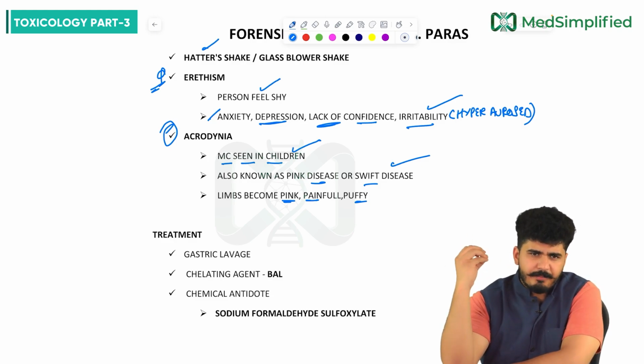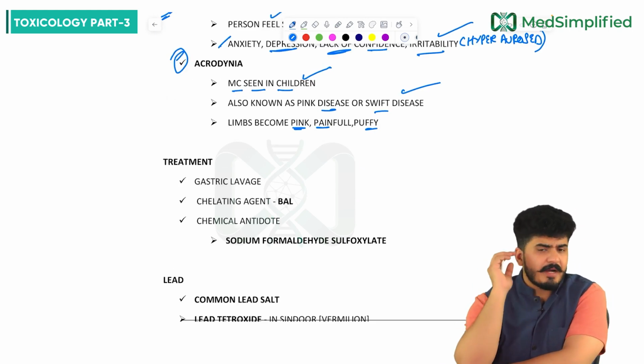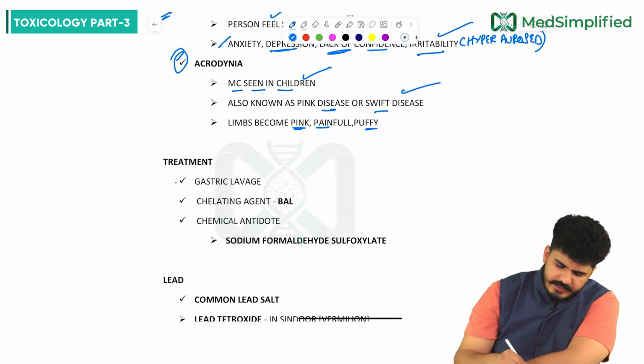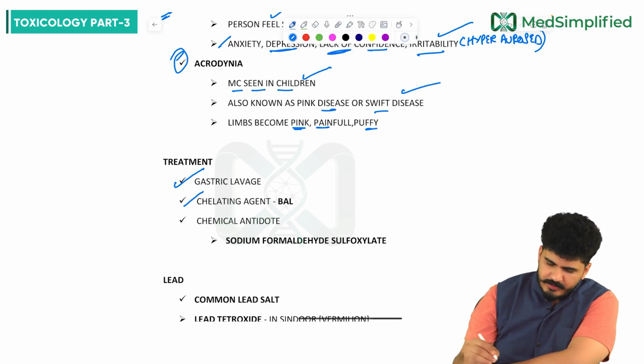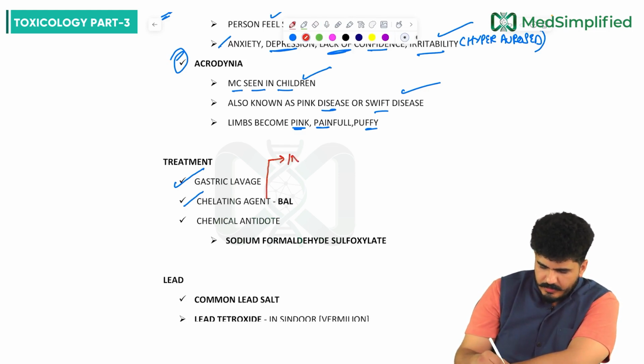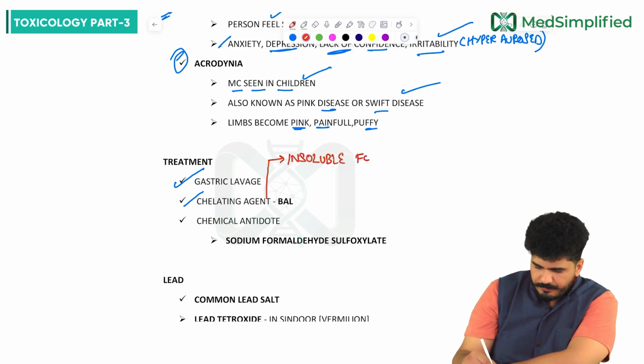Limbs become pink, puffy. Now sir, if we talk about the treatment part, the first thing is gastric lavage. Then the chelating agent is BAL. What does a chelating agent do? We have discussed. Chelating will convert the insoluble form of mercury into the soluble form.